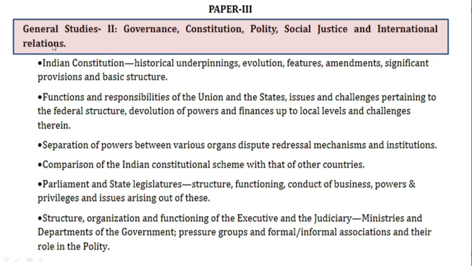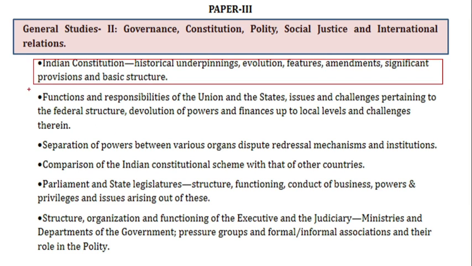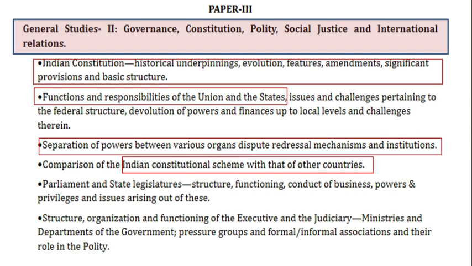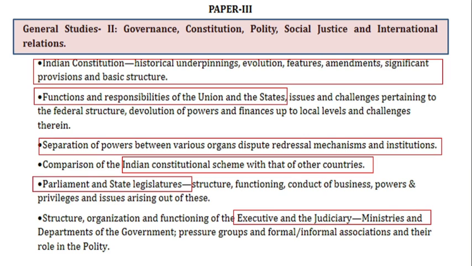So in this paper, we generally find topics related to the Indian constitution, functions and responsibilities of the Union and states, separation of powers between different organs, dispute redressal mechanisms and institutions, comparison of the Indian constitutional scheme with other countries, Parliament and state legislature, their structure, powers, etc. Then the functioning of executive and judiciary, ministries and departments of the government. So all these are part of GS2.